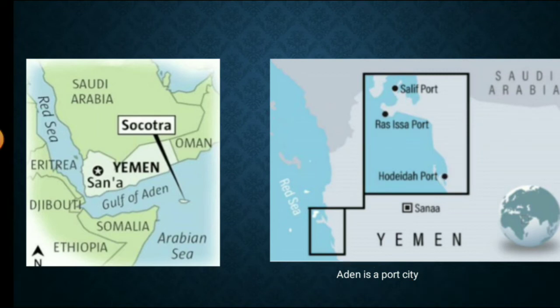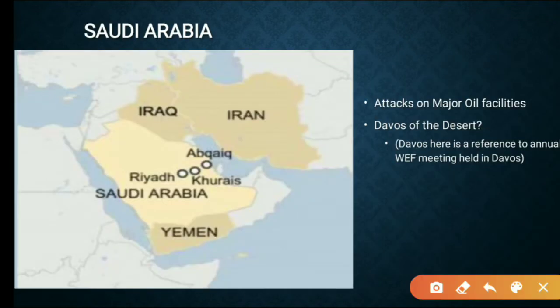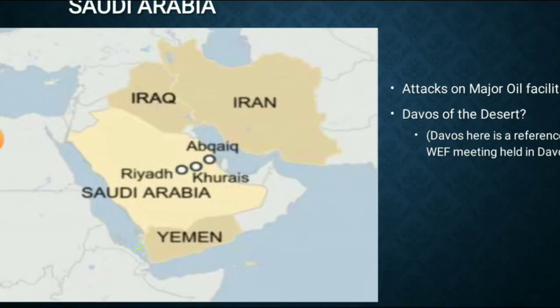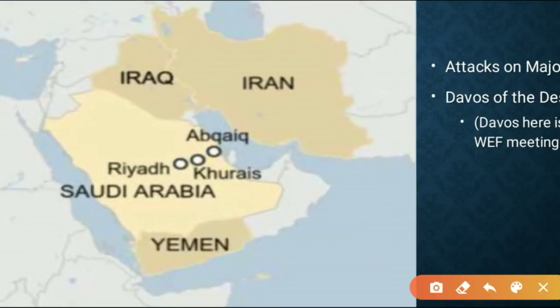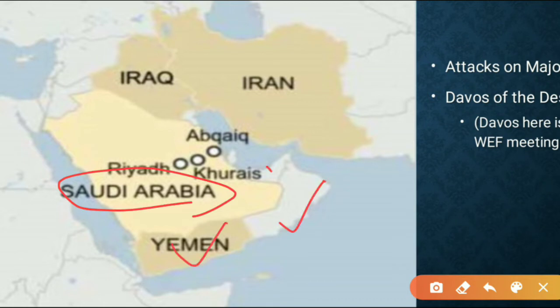Okay, and we have to see what are the boundary countries here in Saudi Arabia, right? So if you can see here, Saudi Arabia borders with Yemen. This is Oman, and here we have UAE. This is Qatar, and there is a small island nation here, that is Bahrain, and this is Kuwait, Iran.